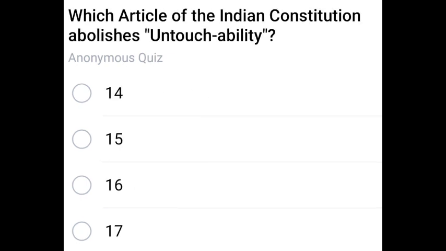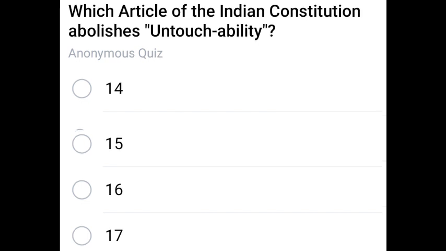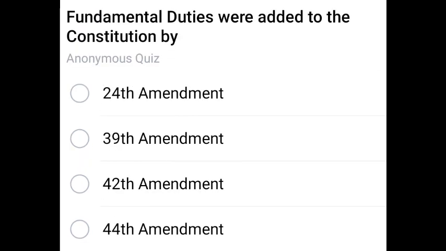Next question. Which article of the Indian Constitution abolishes untouchability? Important question. Which article abolishes untouchability? The correct answer is 17. 17, untouchability.